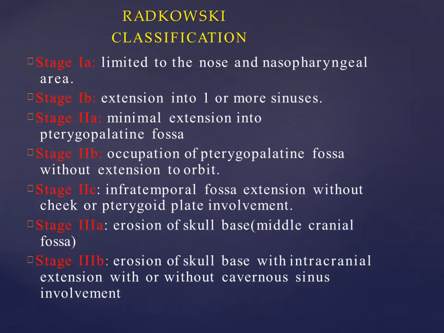There is another classification, known as Radkowski's classification. In this, stage 1A is limited to the nose and the nasopharyngeal area. Stage 1B, there is extension into one or more sinuses. In stage 2A, there is minimal extension into the pterygopalatine fossa. In stage 2B, there is occupation of the pterygopalatine fossa without extension to the orbit. Stage 2C, infratemporal fossa extension without cheek or pterygoid plate involvement.